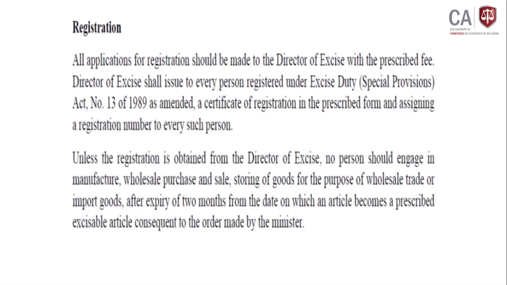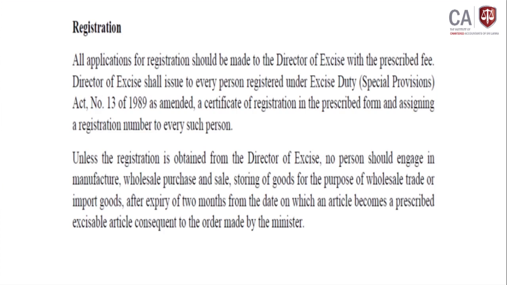Then, concerning the registration of the taxpayer, all applications for registration should be made to the Director General of Excise, with the prescribed fee. The Director General of Excise shall issue to every person registered under the Excise Duty Act number 13 of 1989 a certificate of registration in the prescribed form and assign a registration number to every such person.